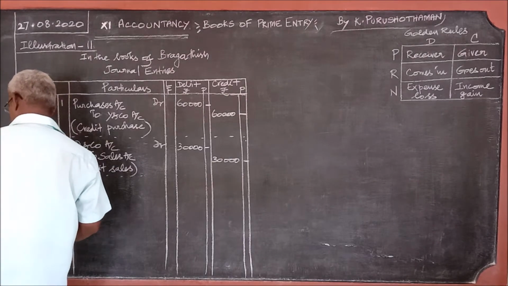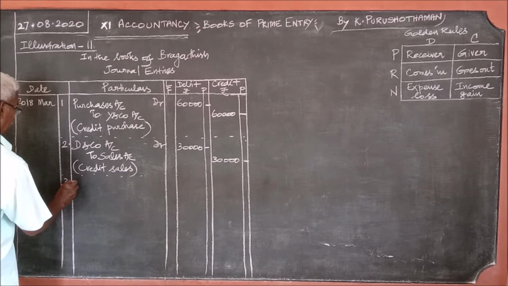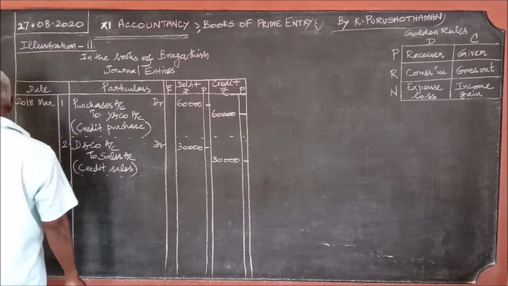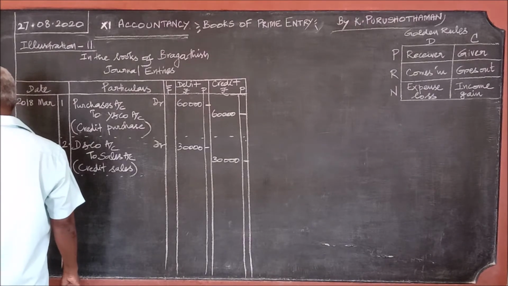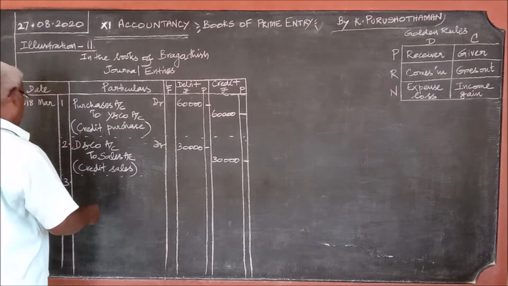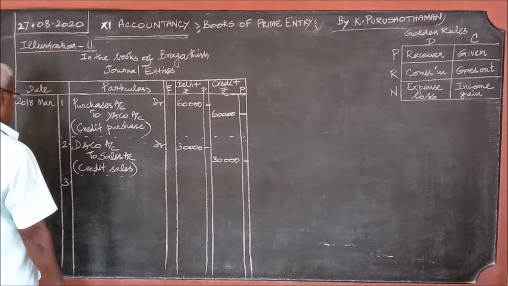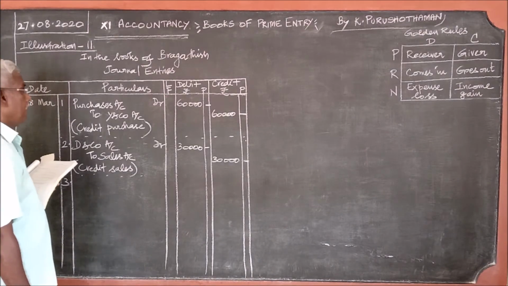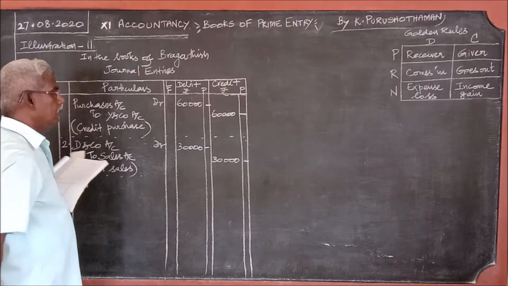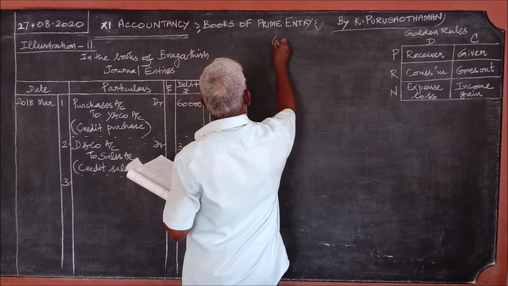Then on third, paid Y and Co. Paid Y and Co means paid through bank in full settlement 58,000. Listen very carefully. From Y and Co for 60,000 goods were purchased.